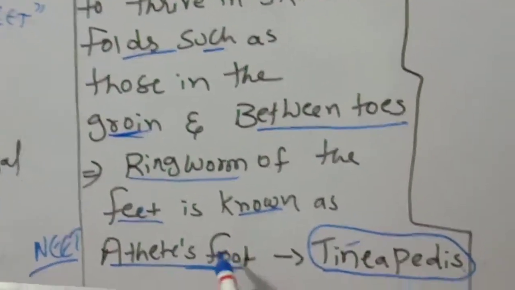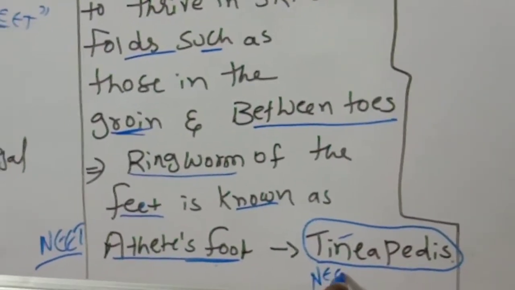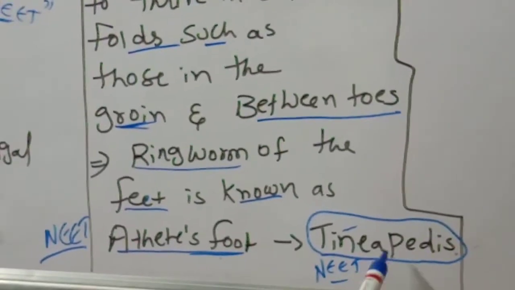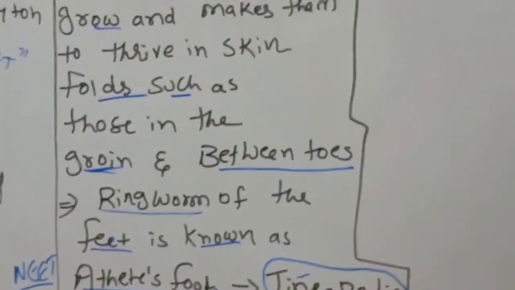Tinea pedis. The athlete's foot is caused by which one? What is it called? Tinea pedis. It causes athlete's foot, ringworm of the feet.